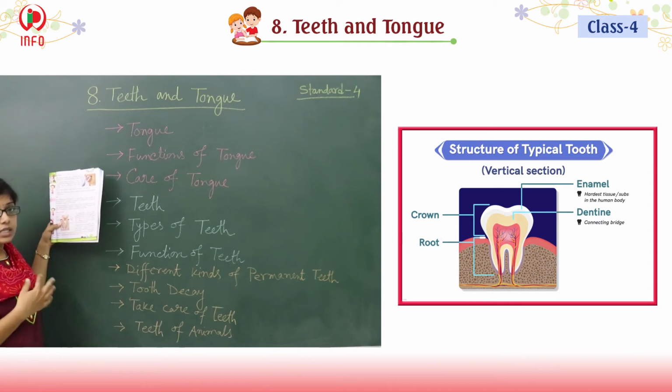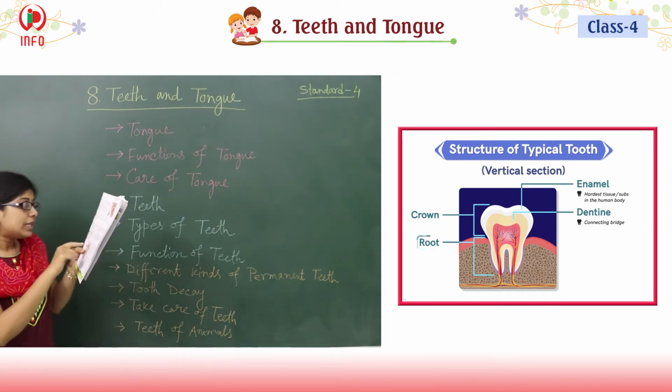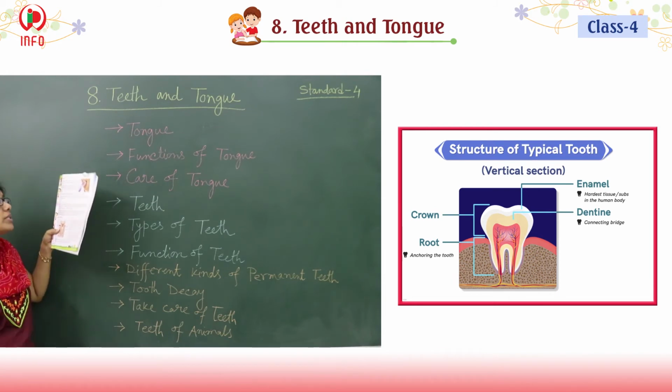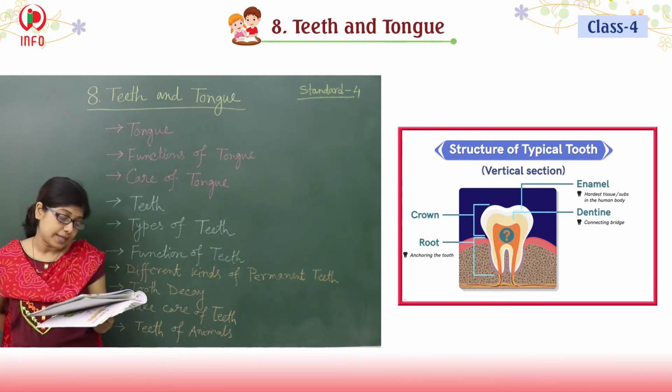The root canal is also there. Because in the pulp cavity, lots of nerves are present.